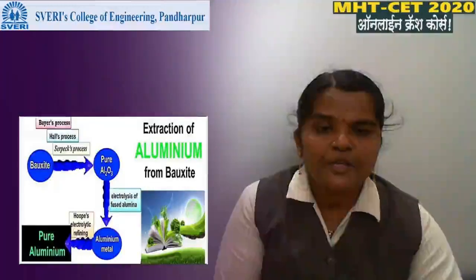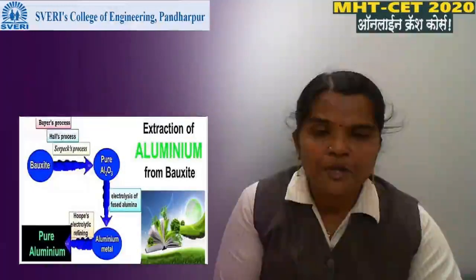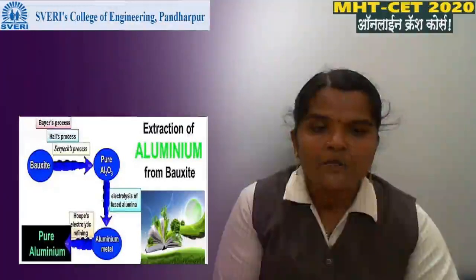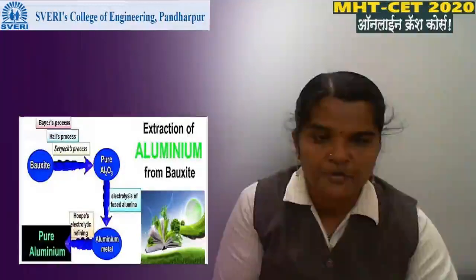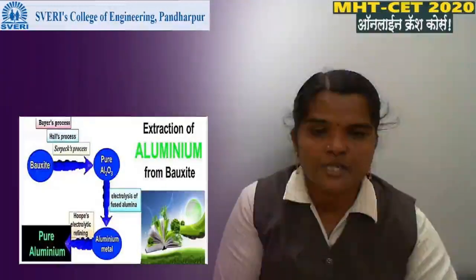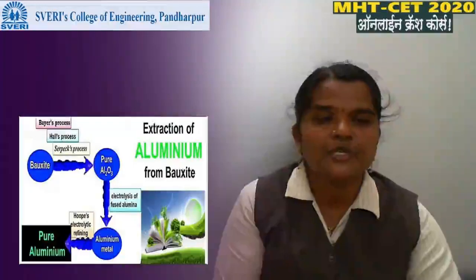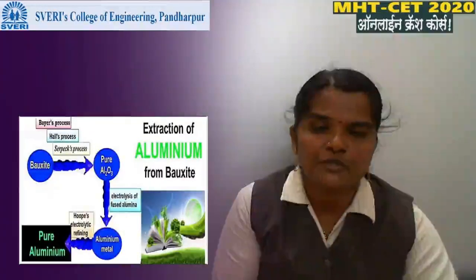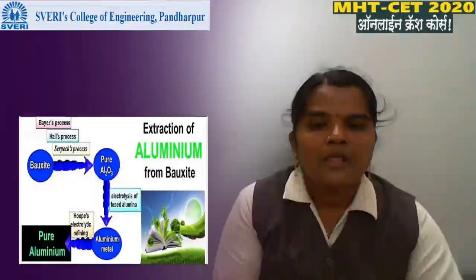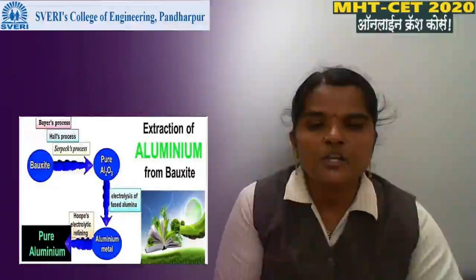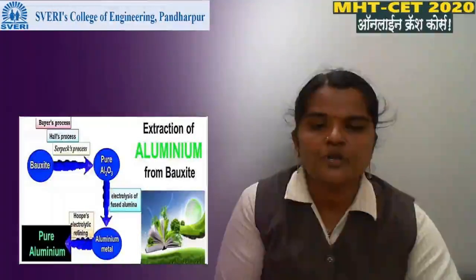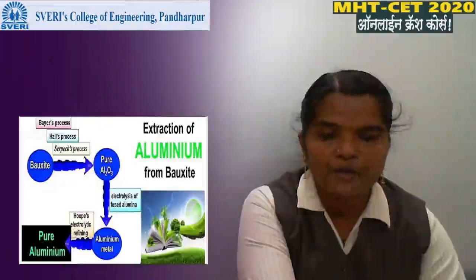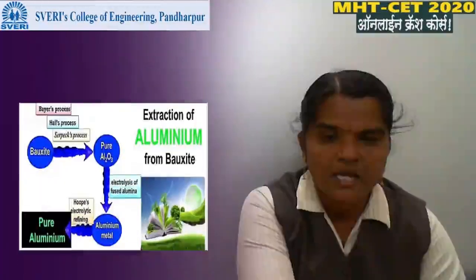Then we get pure Al2O3, after which the electrolysis process is carried out. We know that if we use a cathode and anode, this process is known as electrolysis. Then Hoope's electrolytic refining process is used. After that we get pure aluminium. How is this process carried out?